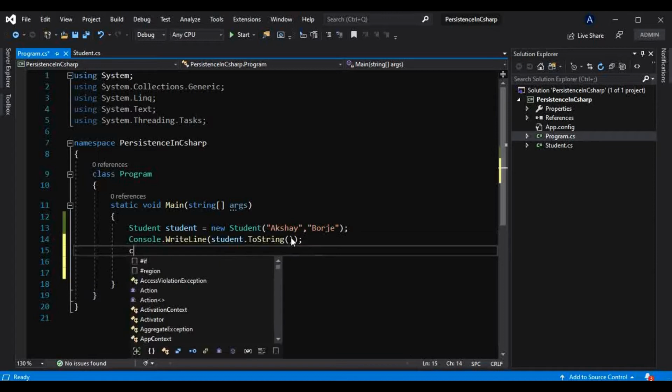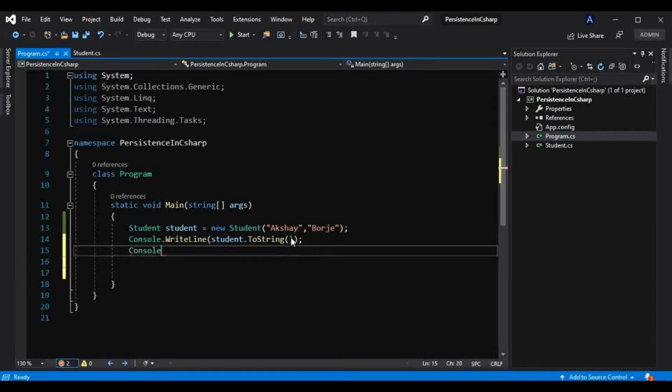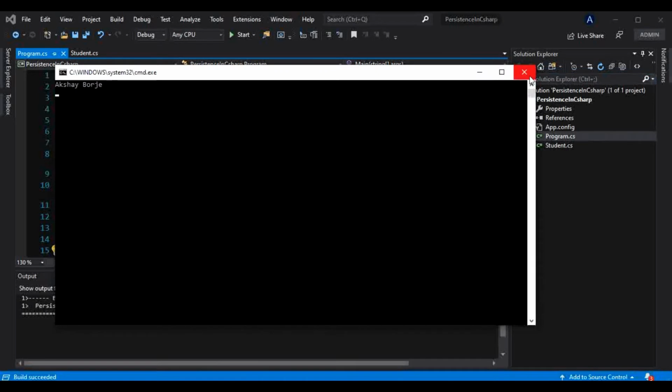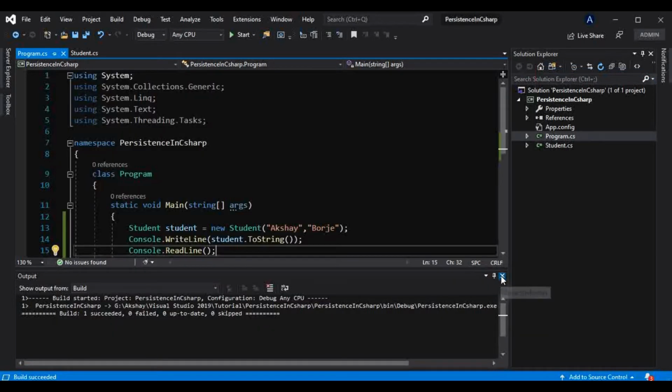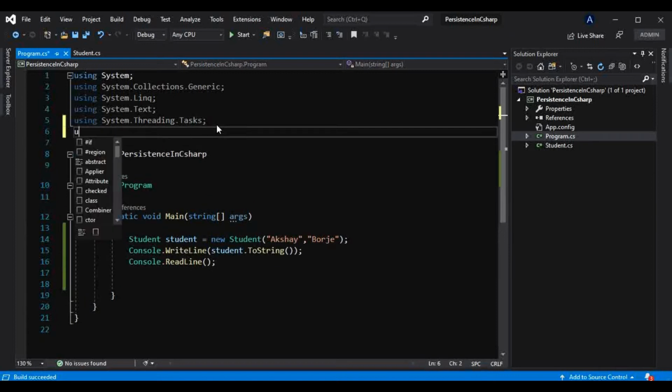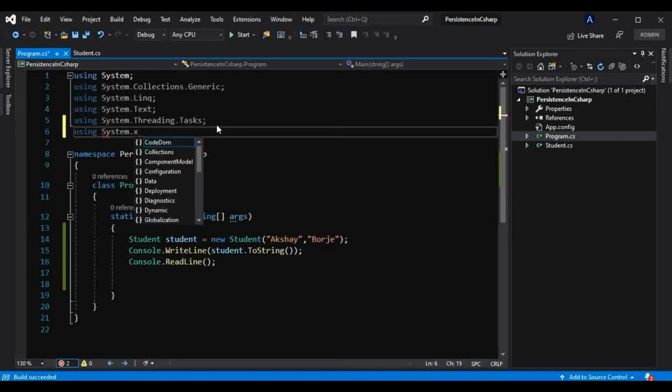Before that, let me take one Console.ReadLine here, so that it will look better. If I run this, now there is only the name. Now for XML serialization to work, it is present inside this System.Xml.Serialization namespace.